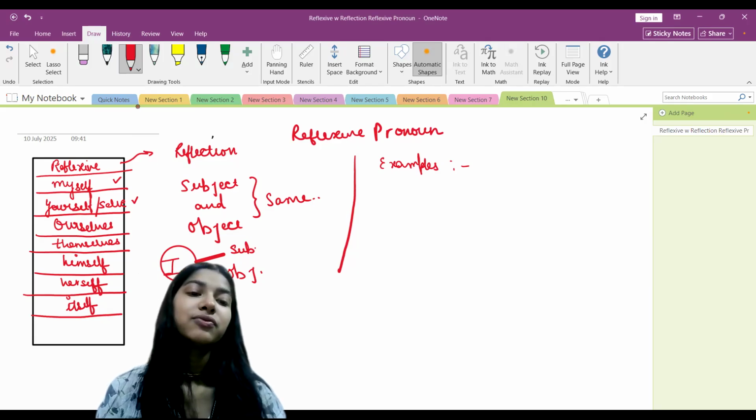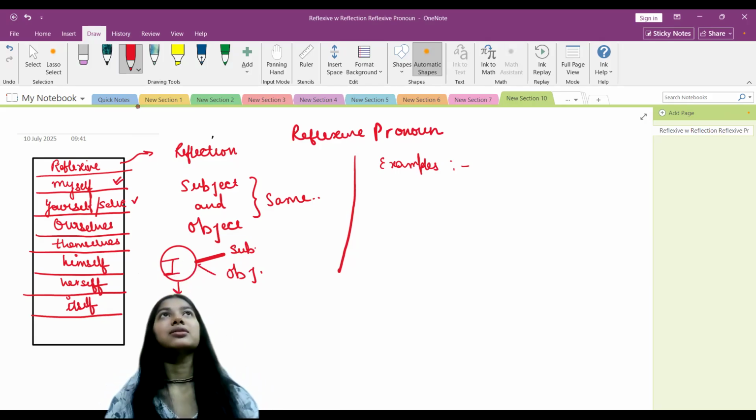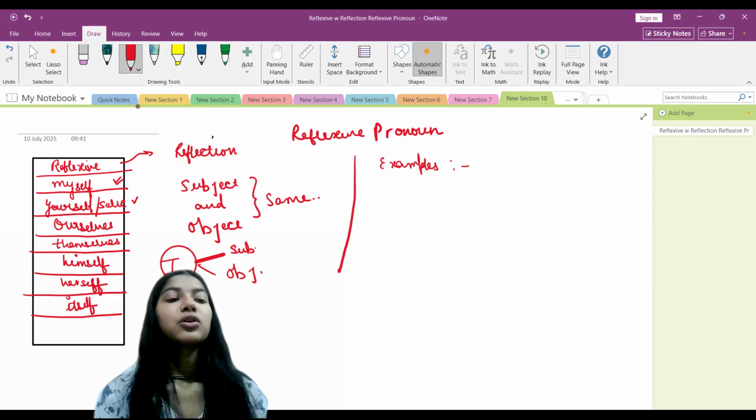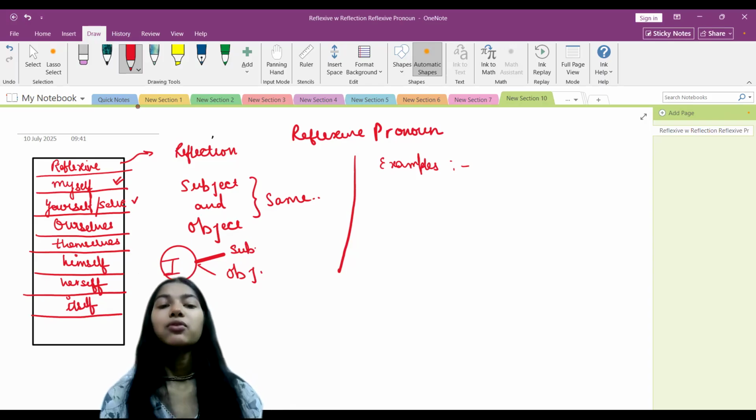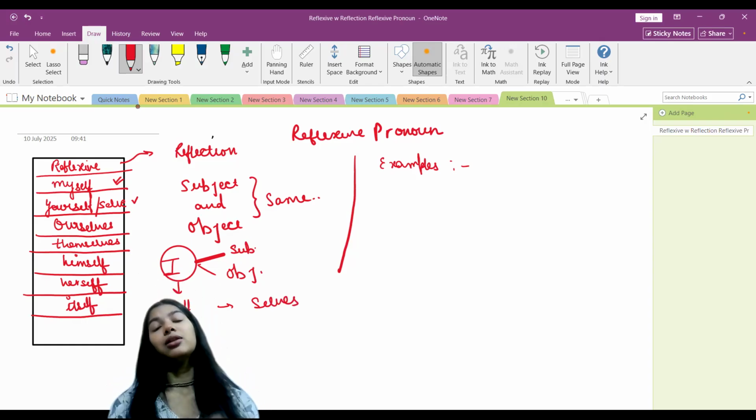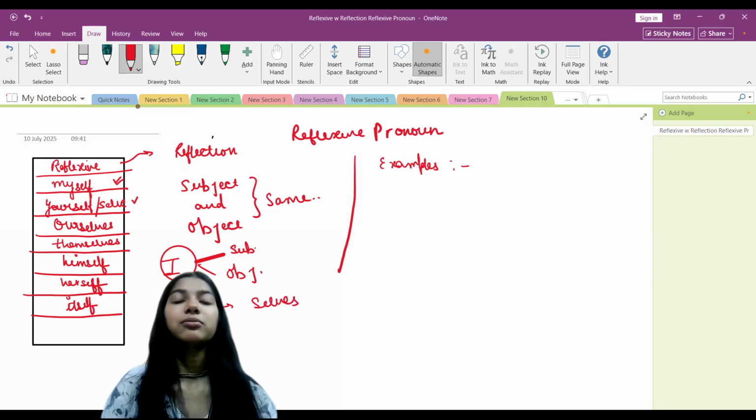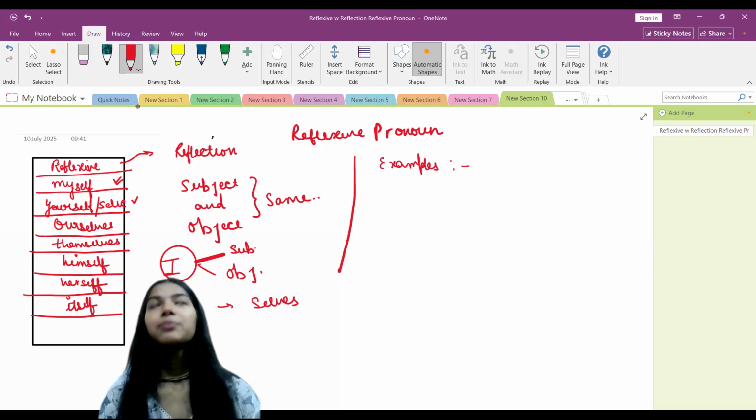Myself, we are going to use myself inside the sentence. Yourself or yourselves. Now, why are there two things? One is self and the other is selves. In the previous pronoun lesson, we learned about the singular and the plural one.